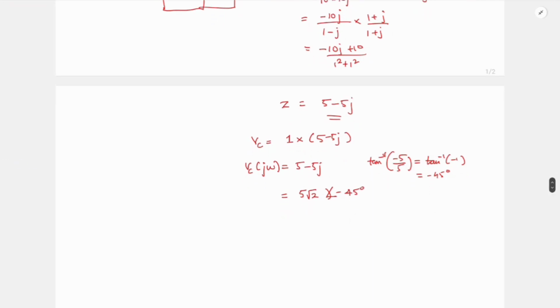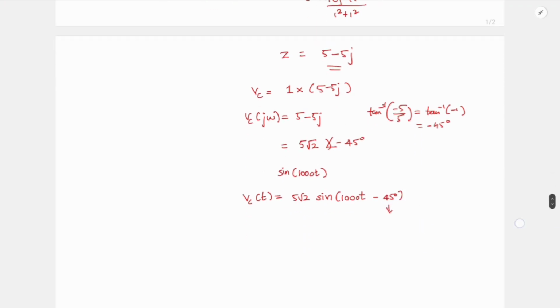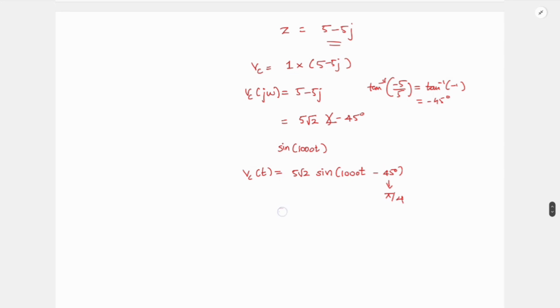We said our reference is sine of 1000t. So Vc of t will have this magnitude: 5 root 2 sine of 1000t minus 45 degrees. This minus 45 degrees is nothing but pi by 4 in radians. So this is 5 root 2 sine of 1000t minus pi by 4. I'm writing in radians because this term itself is in radians. Omega is in radians per second and t is in seconds, so this is in radians, right? So I have to write this also in radians. Okay, so this is my Vc of t.